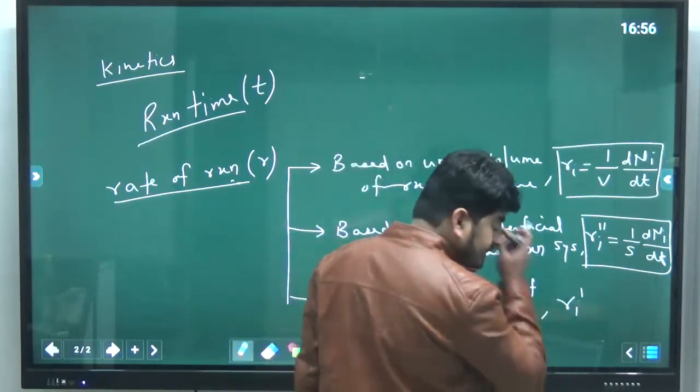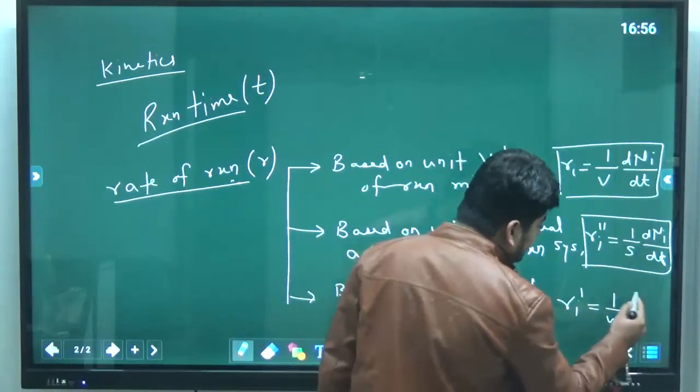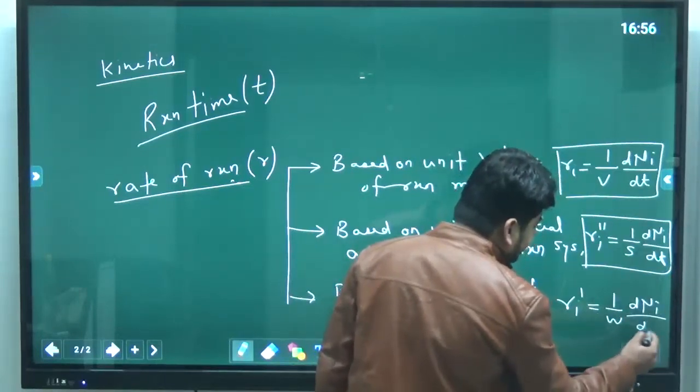Similarly, that will be Ri dash. Notations have to be different. 1 over W, dNi over dt.